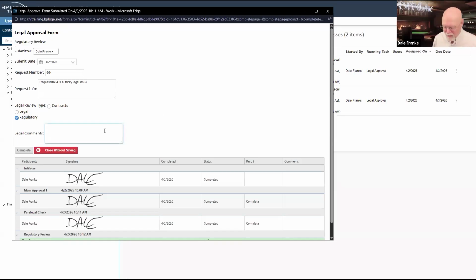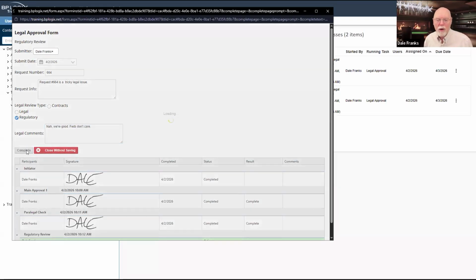And so then I can go here and say, nah, we're good. Feds don't care. So we're in the clear. And I've done my legal review here. And I should probably uncapitalize that W because I hate submitting things with typos. And I will complete my regulatory review.